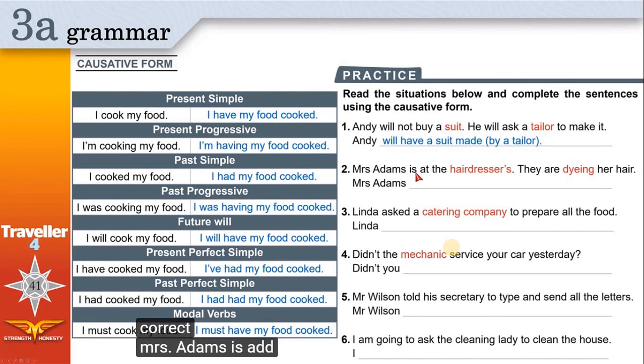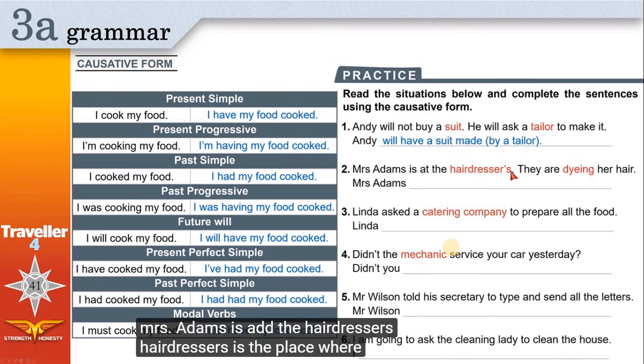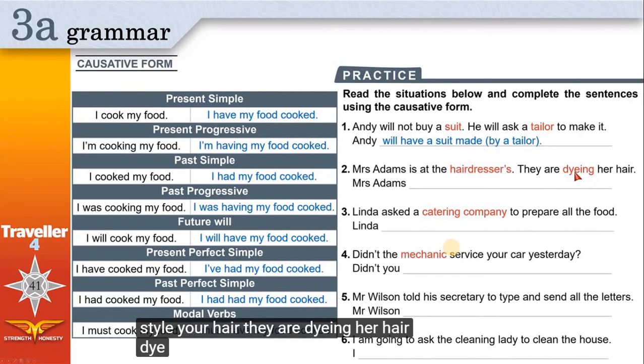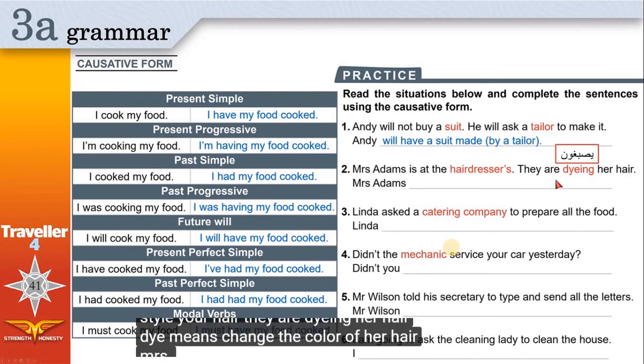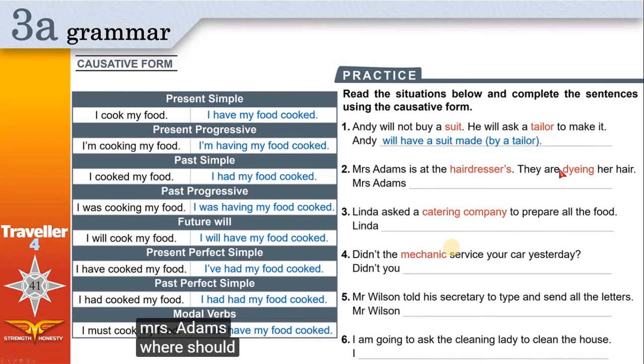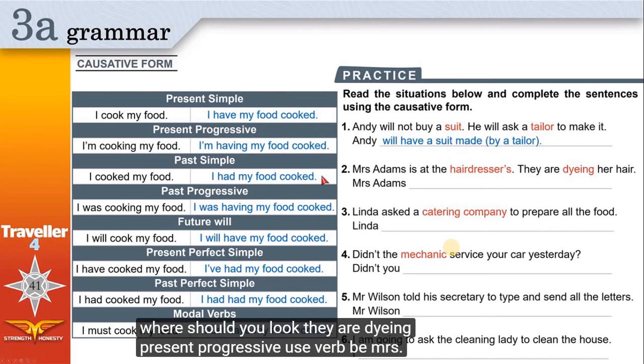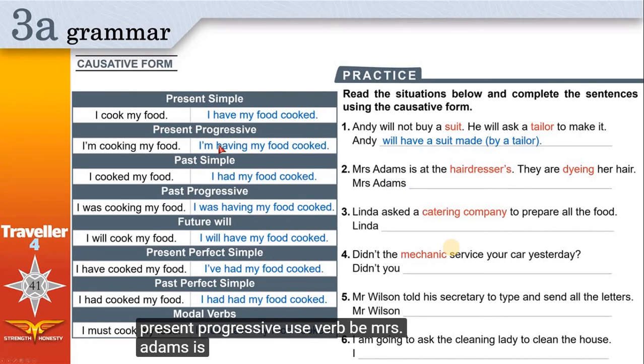2. Mrs. Adams is at the hairdresser's. Hairdresser's is the place where you can style your hair. They are dyeing her hair. Dye means change the color of her hair. Mrs. Adams, where should you look? They are dyeing. Present progressive. Use verb be. Mrs. Adams is having her hair dyed.